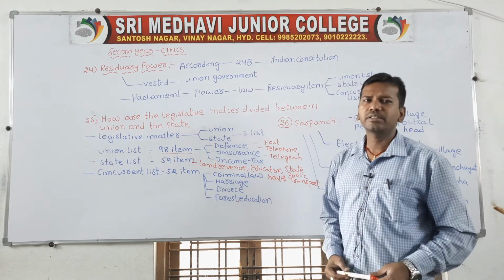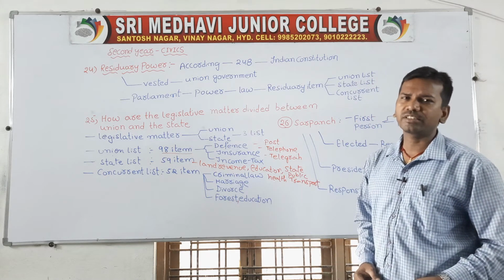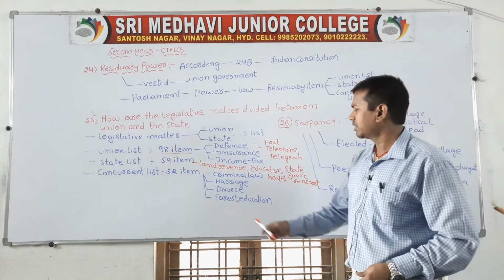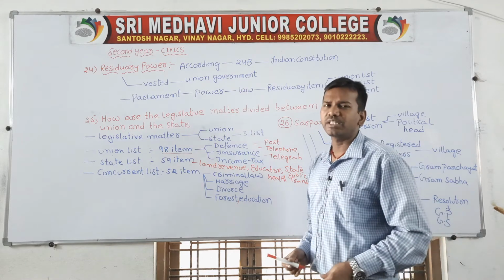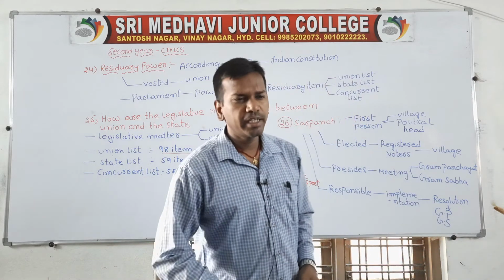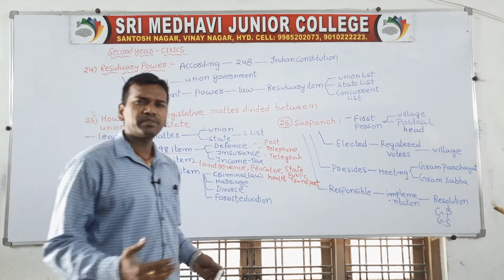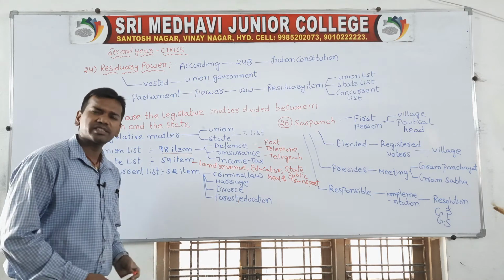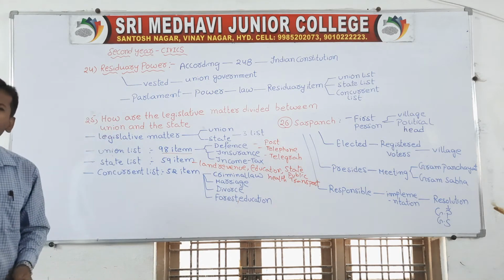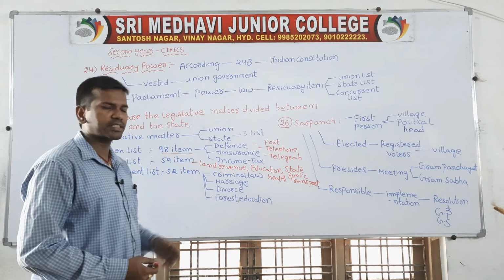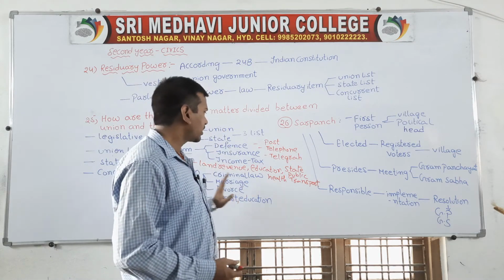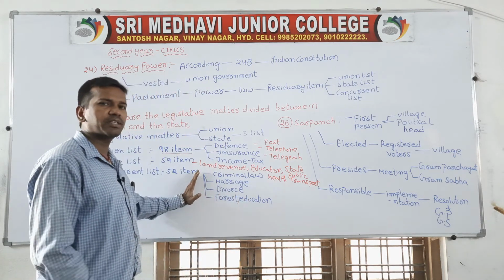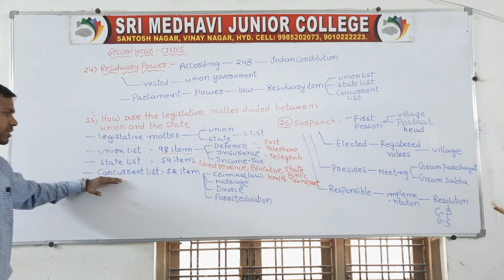Forest, we can find the acts regarding forest; both the central and state governments have the right to make the law regarding forest, as well as education. In education matters, the state government will take decisions regarding state education, and the central government has laws regarding central education, etc. So in terms of some items, both the central and state governments have the right to make the law, and that comes under the concurrent list.